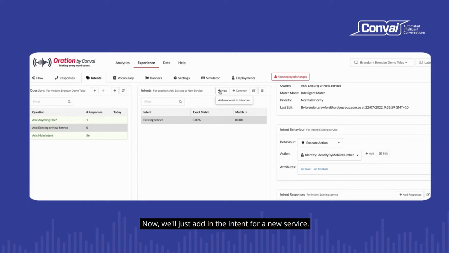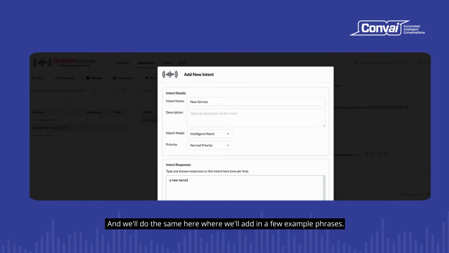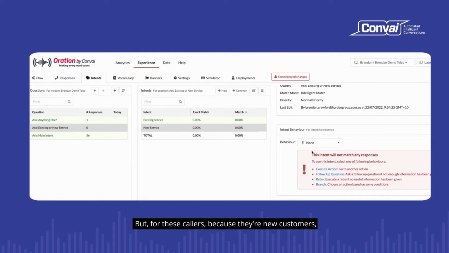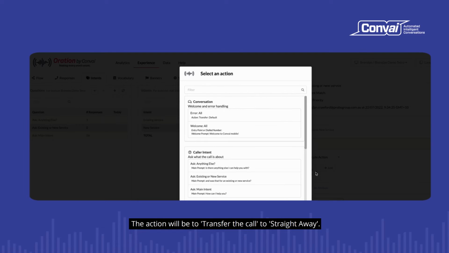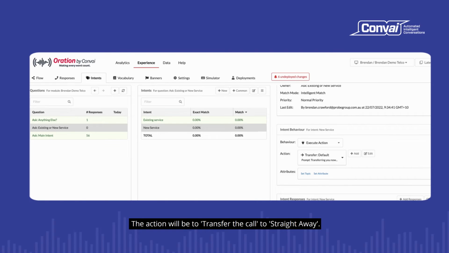Now we'll just add in the intent for a new service, and we'll do the same here where we'll add in a few example phrases. But for these callers, because they're new customers, we want them just to go through to a contact center agent straight away. So we'll execute an action here. Again, for this intent, that action will be to transfer the call straight away. So we've now added in our new question.